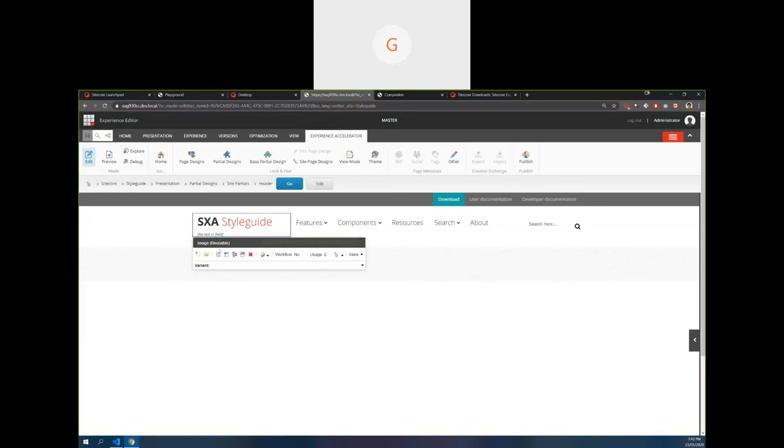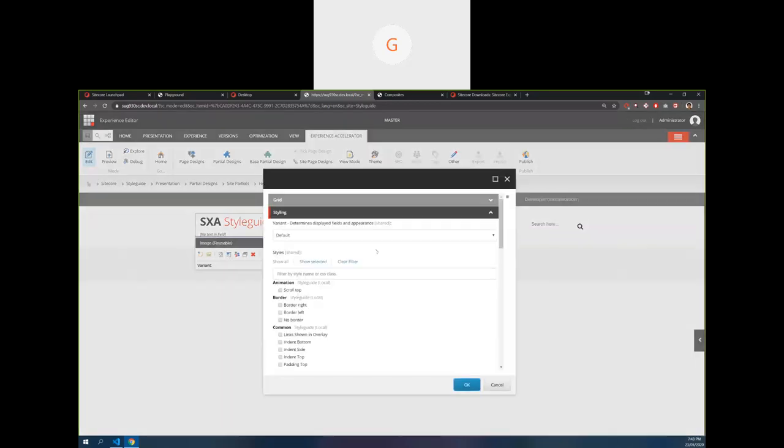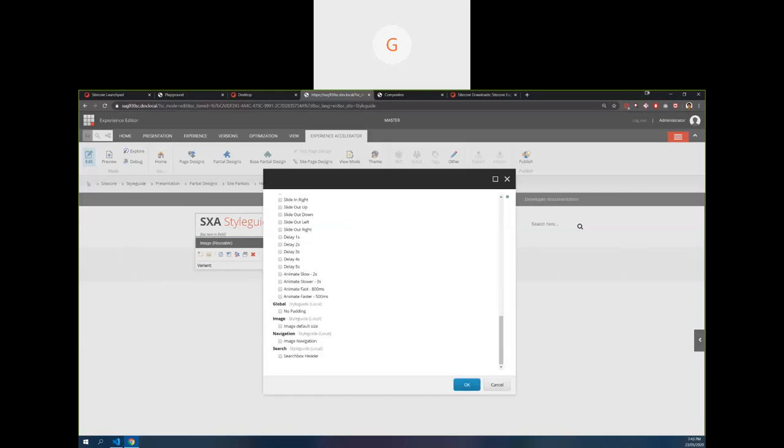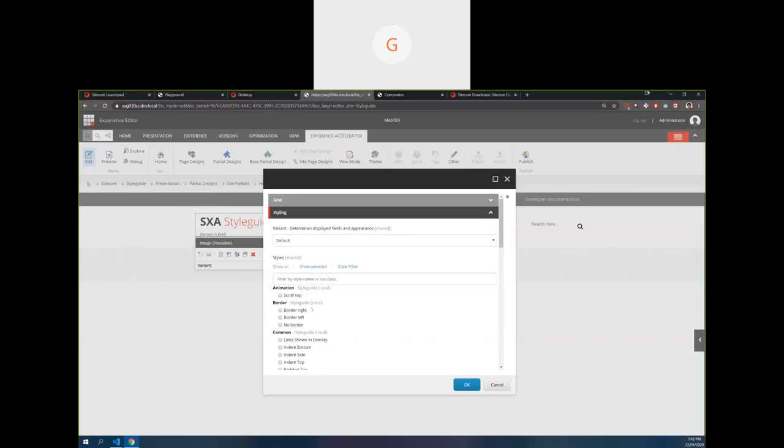So if you notice here, this is the image component, image reusable, just that we can configure the image. And the main thing I was talking about, styles, right? If you click on this, you get the styling option. Everything, as we are discussing, this is Experience Editor first. Whatever we can configure, we can configure directly here itself. So if you notice here, we are getting a lot of these styles, right? Some of them are out of the box, some of them are custom styles. If you want to add a border to the component, we can just click on this and select. So let's close this.